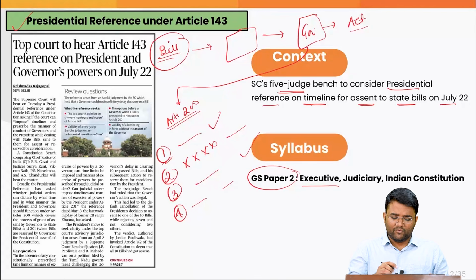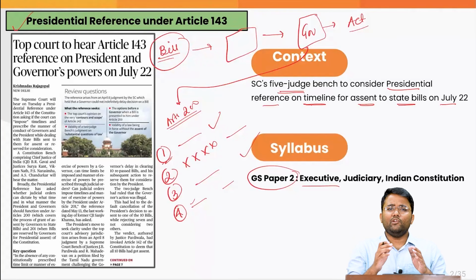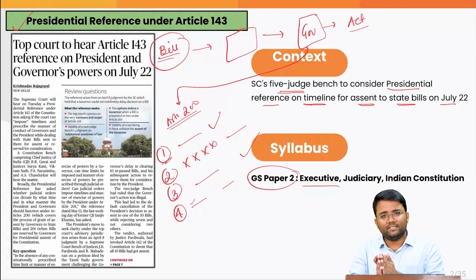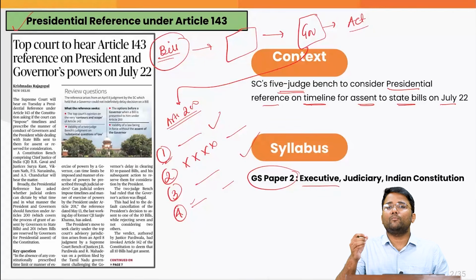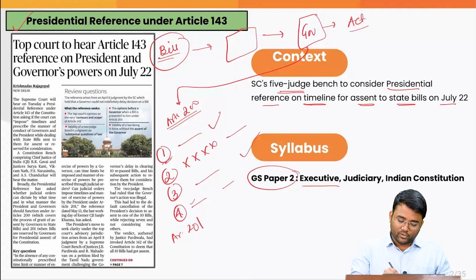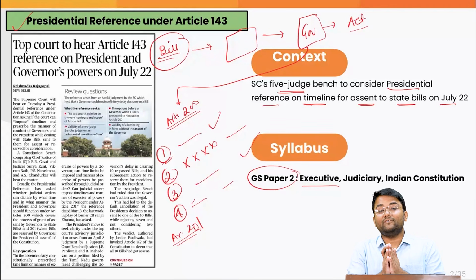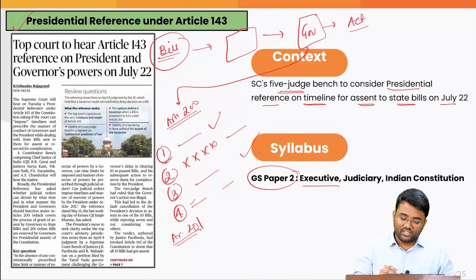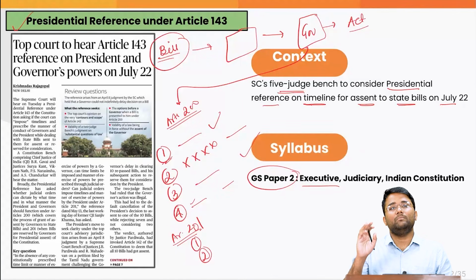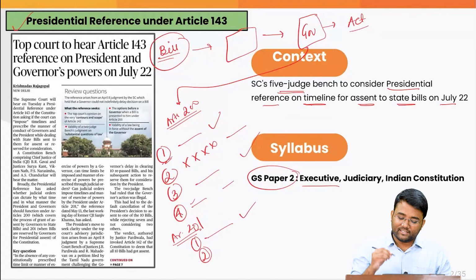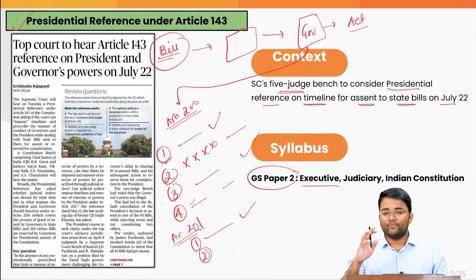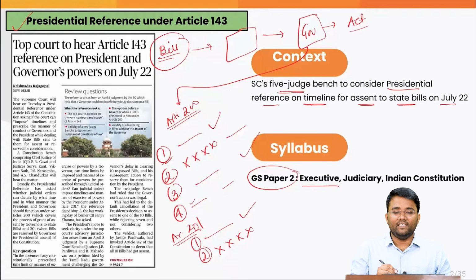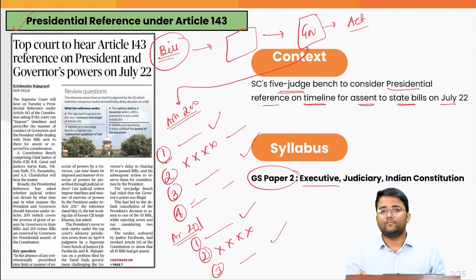Some of the situations when it can be reserved are if it is infringing the constitutional provisions, or if it is not in sync with one or more central government laws. Now comes Article 201 of the Constitution, which talks about the various powers that are available with the President with regard to the decisions to be made on the state bills. The President can give assent to the bill and the bill will become an act. Or again he can withhold the assent, and that bill will become dead. Or he can send it for reconsideration by the House if it is a non-money bill.